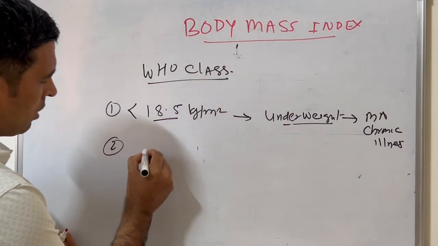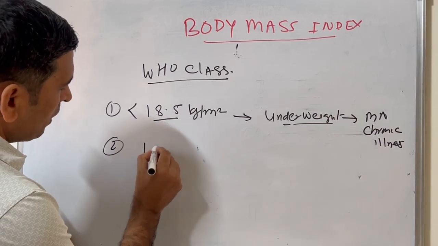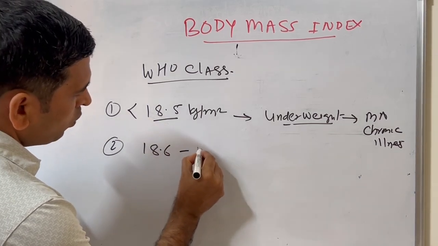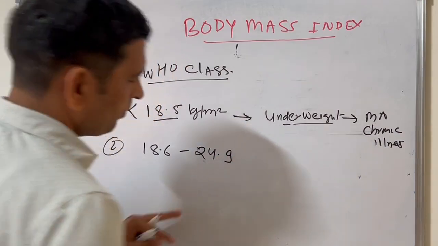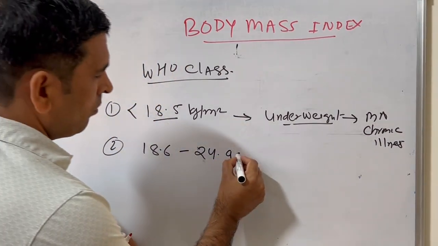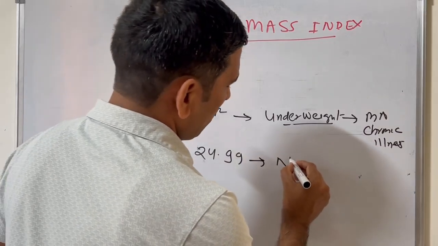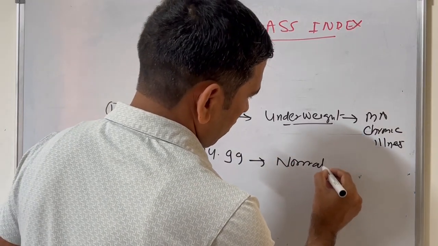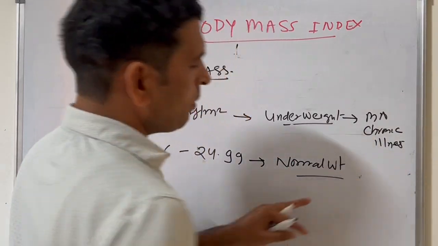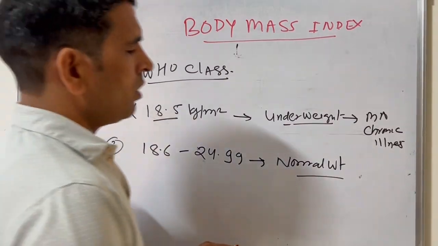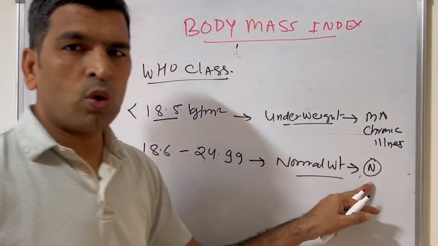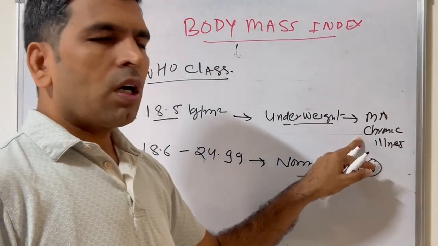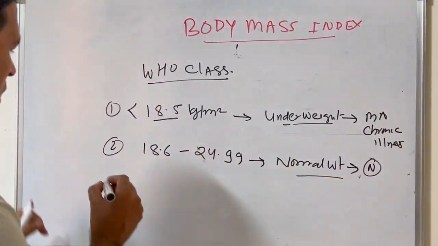Second category is between 18.5 to 24.9. That category is normal weight. Normal weight means this is under normal condition. There is no risk of any cardiovascular disease.